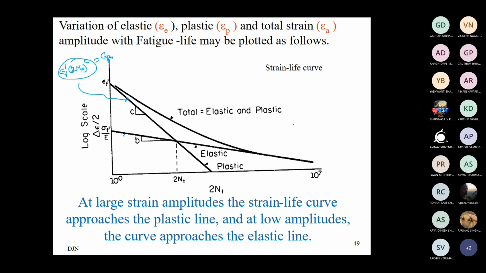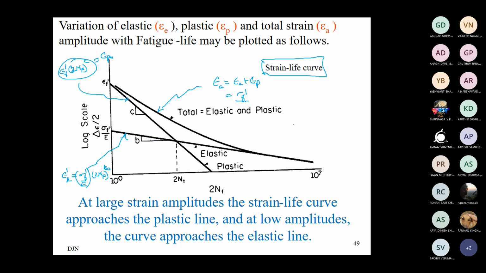This curve is for the elastic strain amplitude, sigma f dash by E (2N_f) to the power b. All together, this curve is the strain life equation. Strain life curve: total strain amplitude is equal to the elastic plus the plastic part.